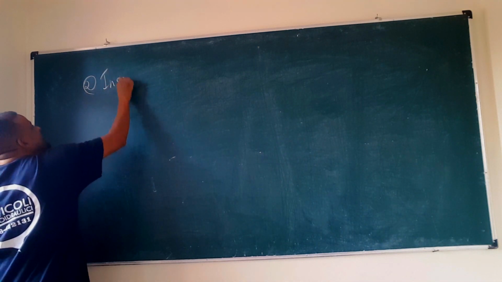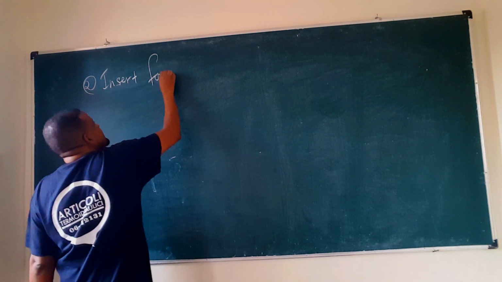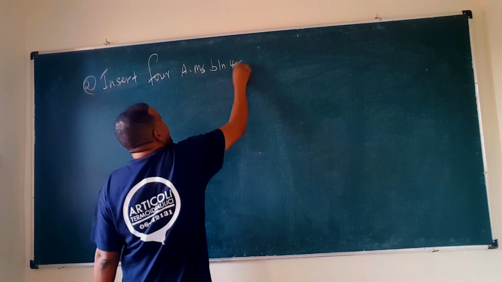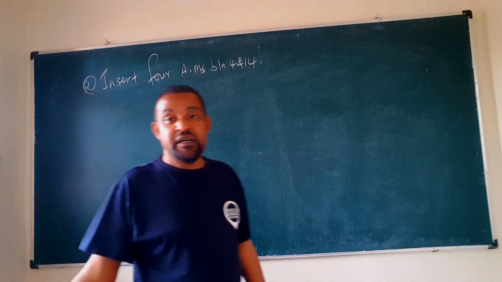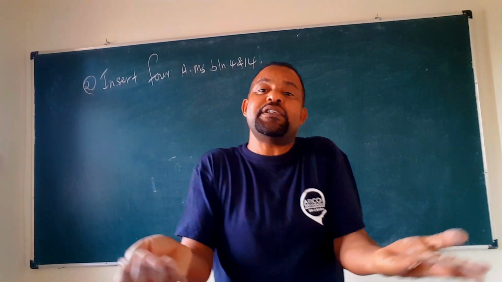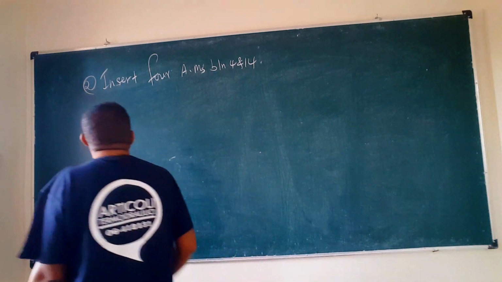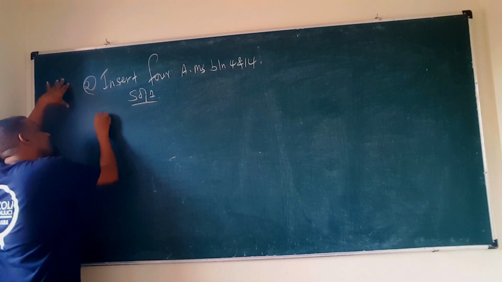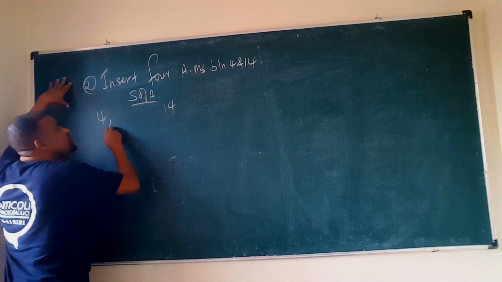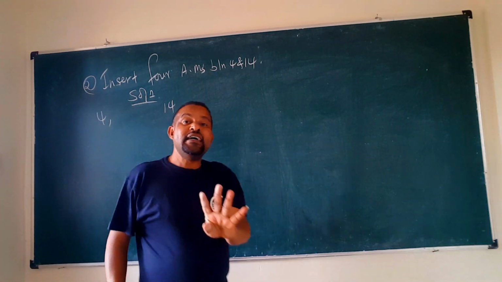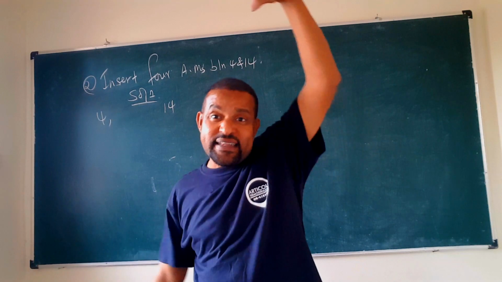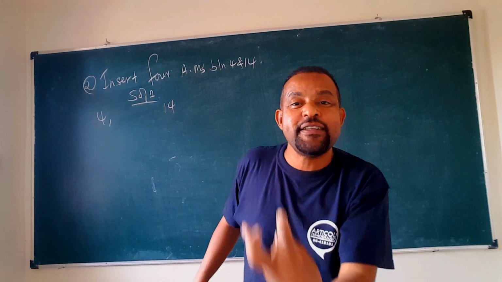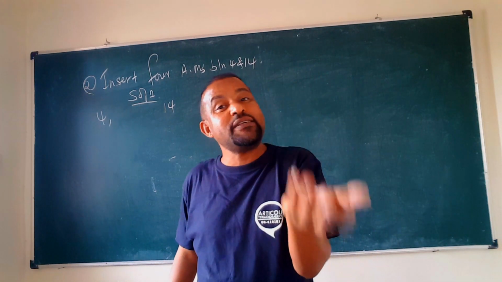Insert 4 arithmetic means between say 4 and 14, like in your exercise book. Now look at the solution, follow carefully. The concept behind this: there is 4 and there is 14. When we insert 4 arithmetic means between them, the overall terms must form an arithmetic sequence.